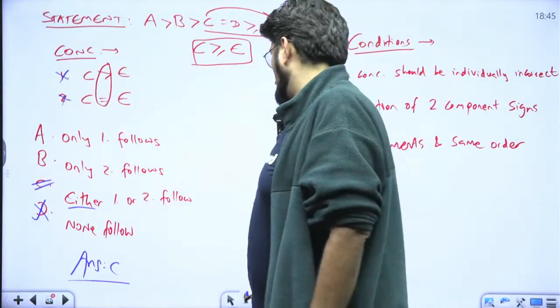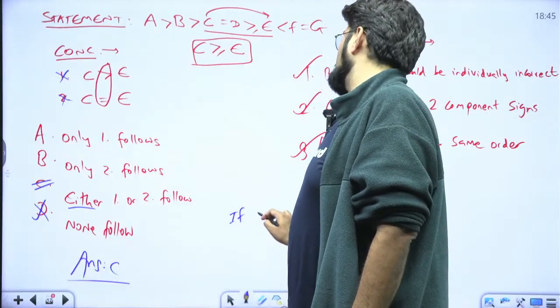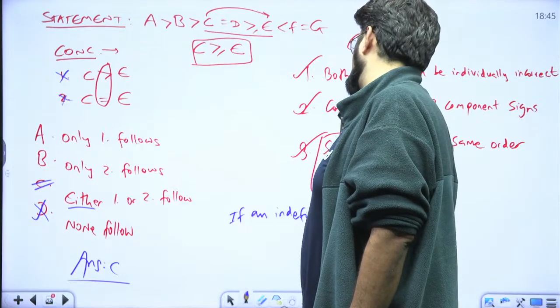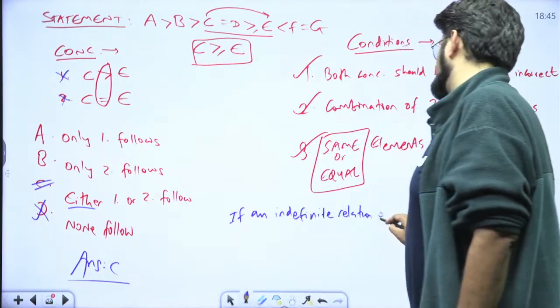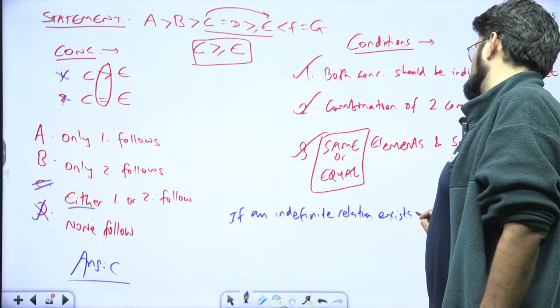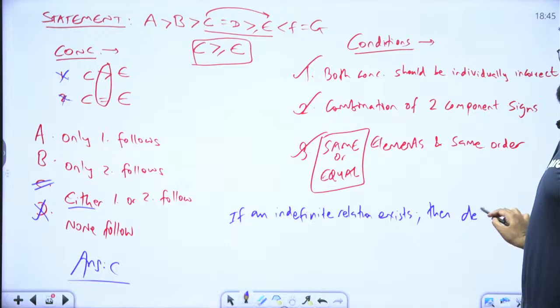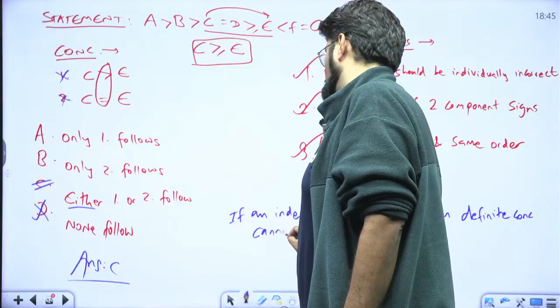Okay, so I want you guys to understand a rule here. Remember this rule.